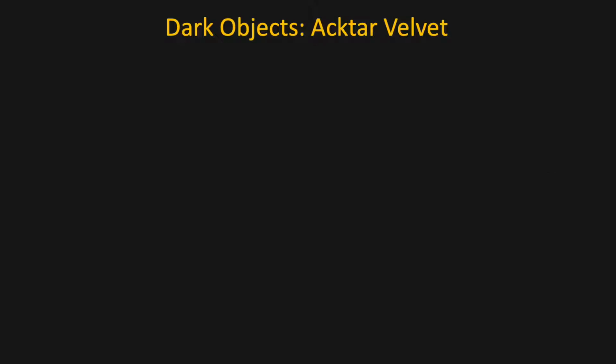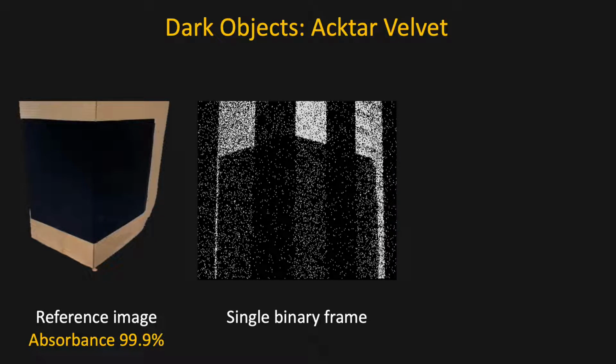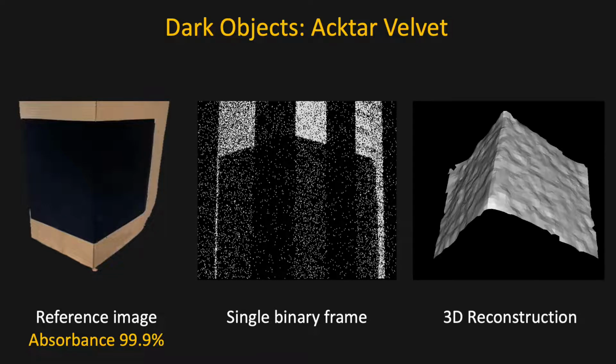We now demonstrate the capabilities of single-photon SL on low albedo scenes. The reference image shows an inverted V-groove covered by Acktar metal velvet, a material which returns just 0.1% of incident light. Evidently, much fewer photons are detected when a bright pattern is projected. Despite this, our proposed coding scheme can obtain an accurate 3D reconstruction.